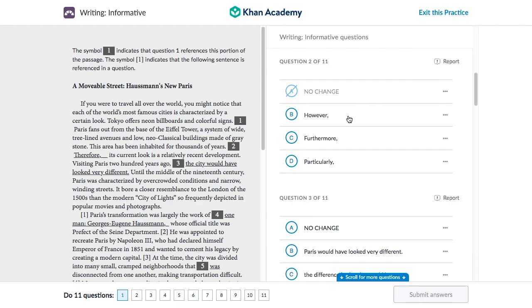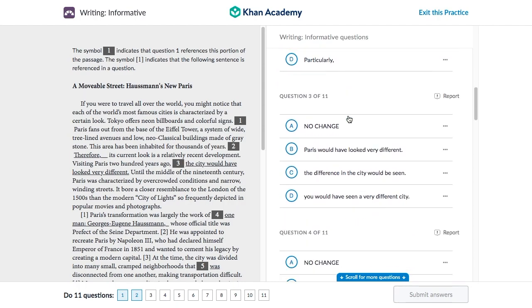But our next option, however: this area has been inhabited for thousands of years. However, its current look is a relatively recent development. However means when something's unusual. People have lived here for thousands of years, but the current look we know today is a relatively recent development. That's why option B fits. Let's go on to the next question.